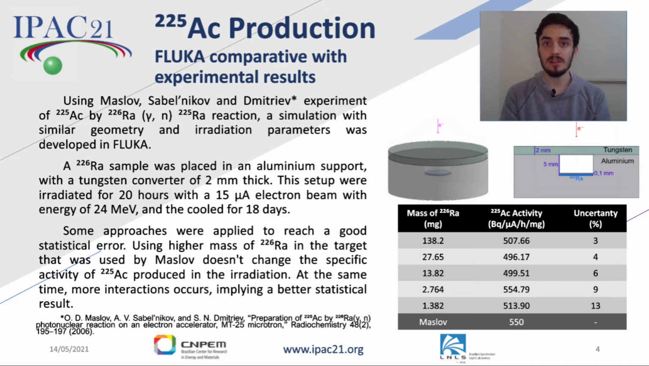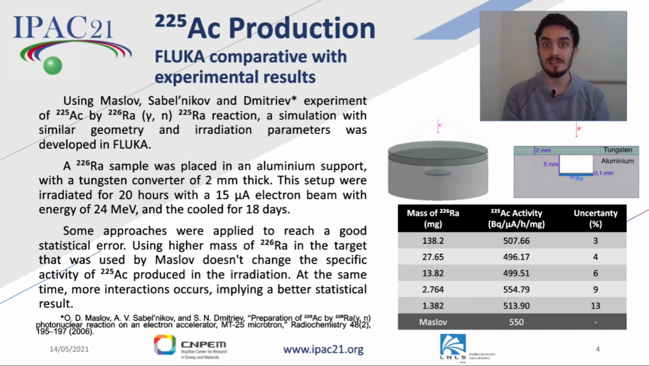To validate the Fluka code for actinium production, we compare it to Maslov's experiment, developing a simulation similar to his in Fluka. This consists of an electron beam with 24 megaelectron-volts hitting a 2 mm thick tungsten converter, preceded by an aluminum support containing the radium-226 target.